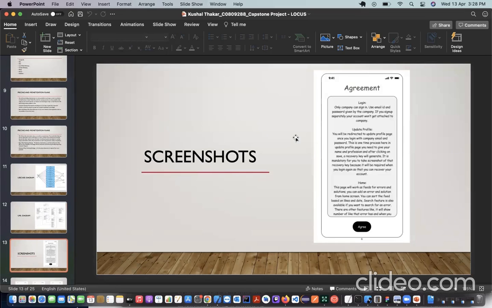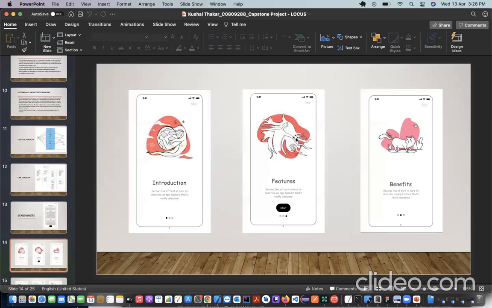As you can see, we have described all the features and everything, and then we have also described our policies down there, which state that we are using this kind of policies and everything. And if the user wants to use our application, they have to agree to it. And then there is this front page which will give the user the introduction.